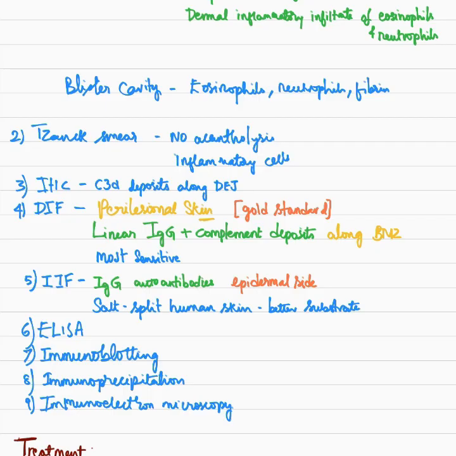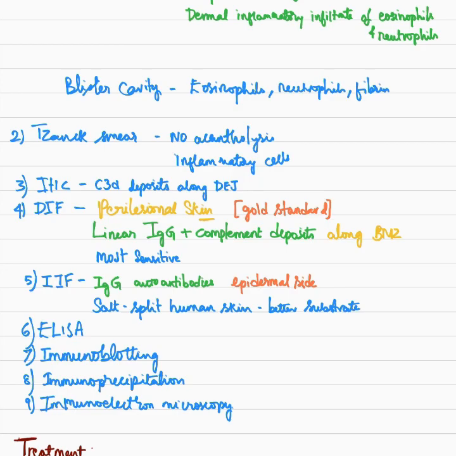On immunohistochemistry, C3d deposits can be seen along the dermoepidermal junction, and the most important investigation is direct immunofluorescence, where we use perilesional skin rather than a fresh bulla, because there can be loss of immunoreactants in the blister fluid. That's why perilesional skin is selected, and perilesional skin DIF is the gold standard procedure and it is very sensitive. This shows linear IgG and complement deposits along the basement membrane zone. So fluorescence can be seen, which is linear and caused by IgG and complement along the basement membrane zone.